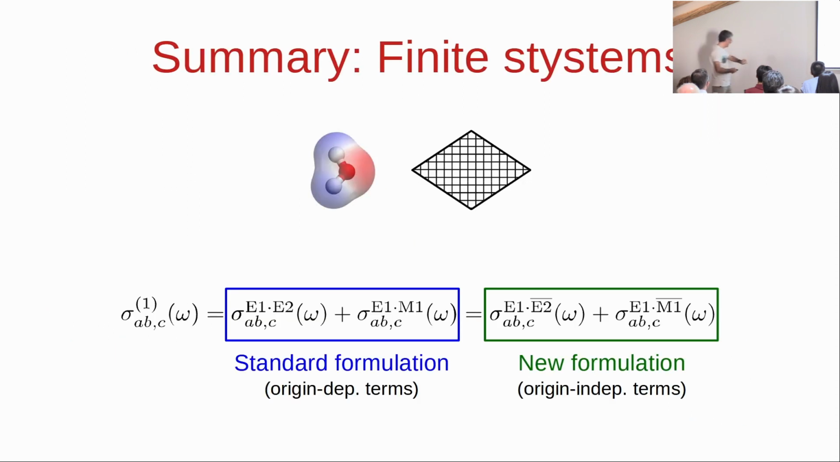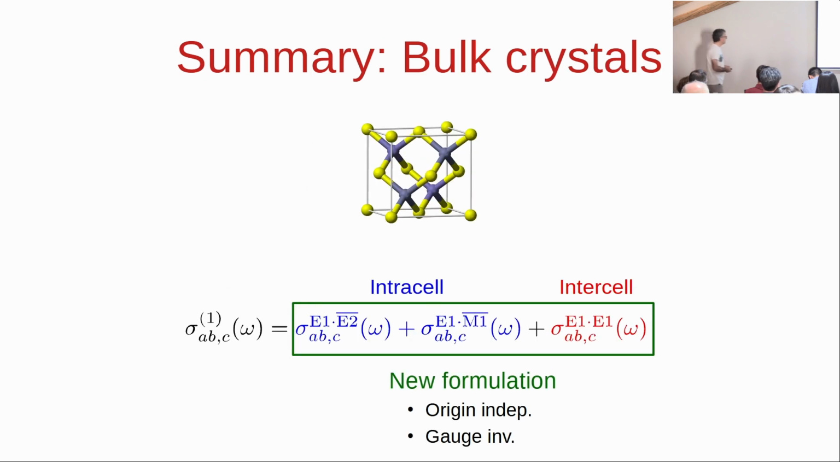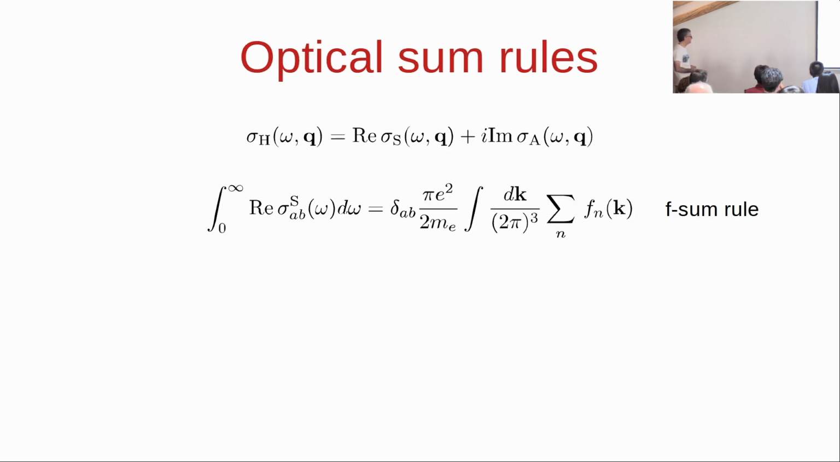So to summarize, for finite systems, we have the standard formulation where spatial dispersion is written as a sum of origin-dependent terms, and now we have a new formulation in terms of origin-independent terms. There are two of them. For bulk crystals, we have a formulation in terms of three types of matrix elements that are origin-independent and gauge-invariant.